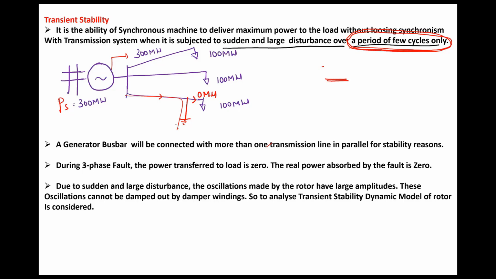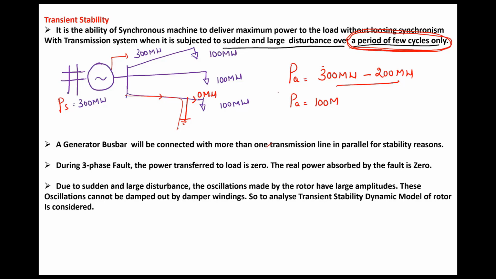Now, what is the accelerating power in this case? The shaft power is 300 megawatt, coming from the turbine, the prime mover, and the electrical output is 200 megawatt. So here the accelerating power is 100 megawatt. There is a chance to retain stability.